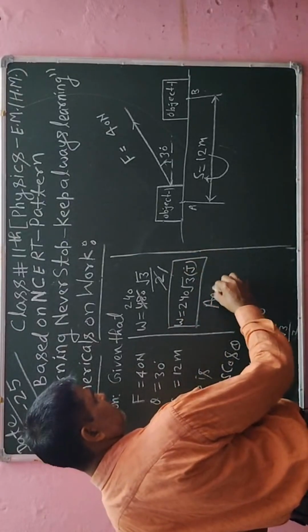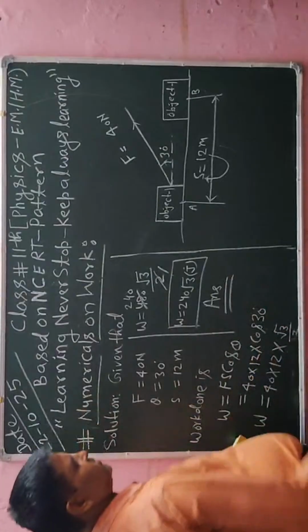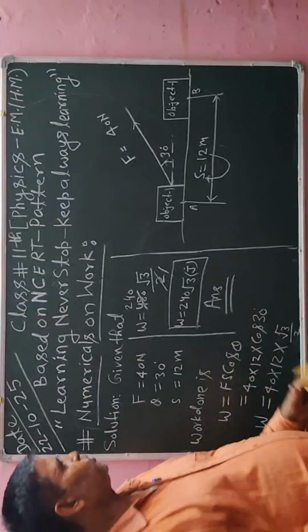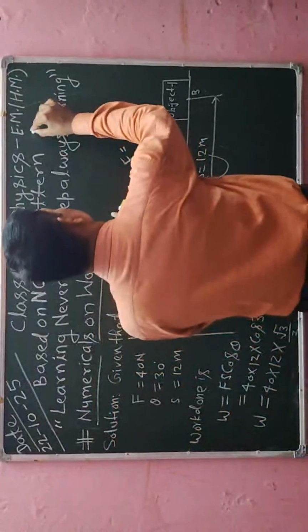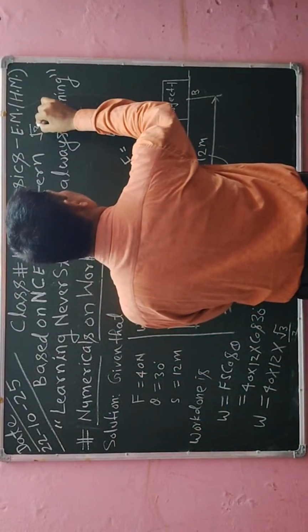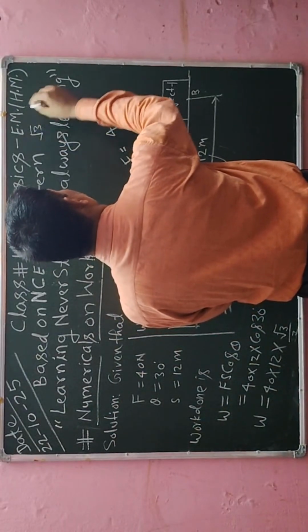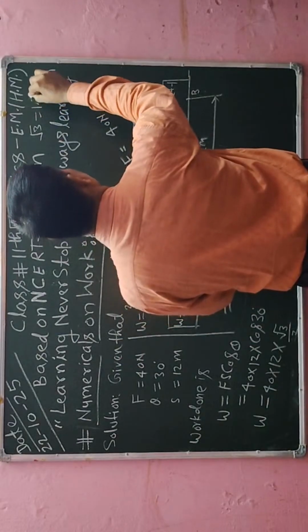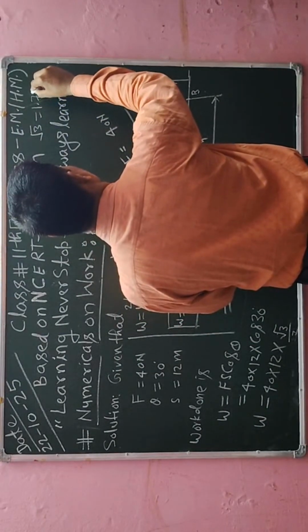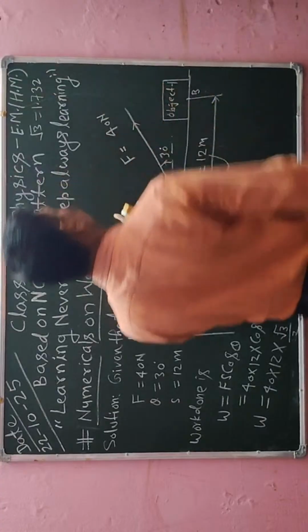So positively I will say this is the answer. Now the value of root 3 I can put here, that is square root of 3, which is 1.732.